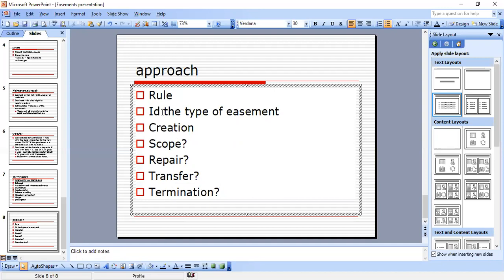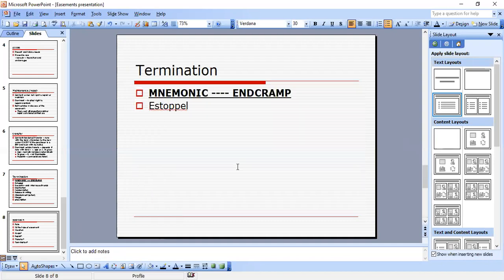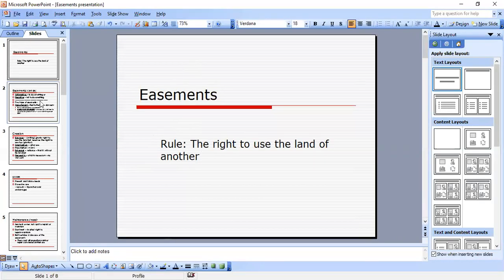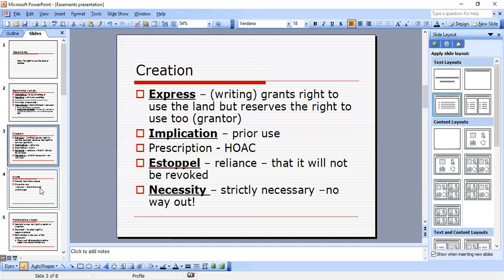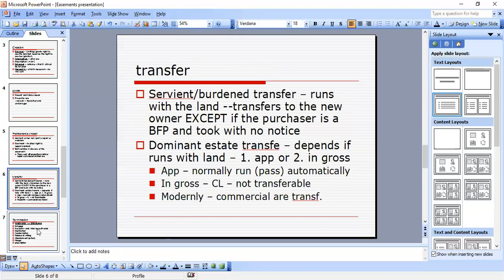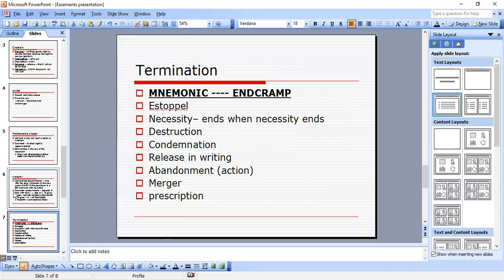Start with the rule, identify the type of easement, how the easement was created, and if raised by the facts, the scope, repair or maintenance, transfer, and termination of the easement. So basically that's your approach, covering creation, scope, maintenance, repair, transfer, and termination.